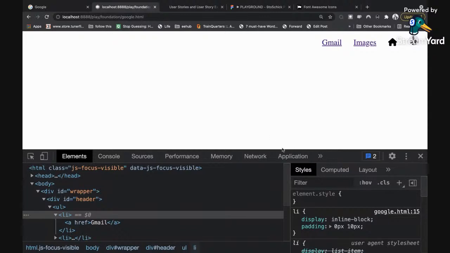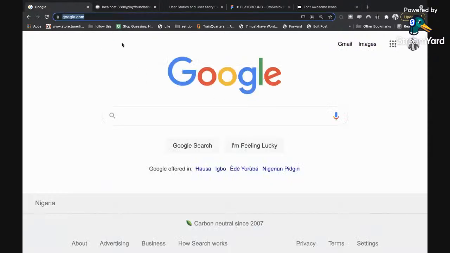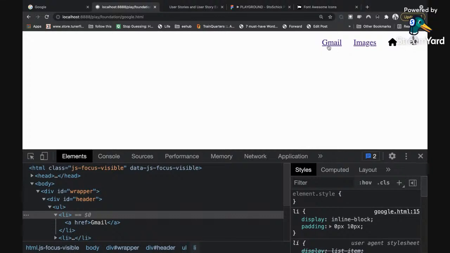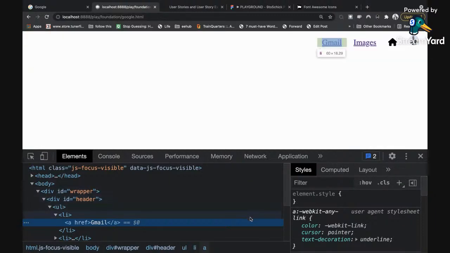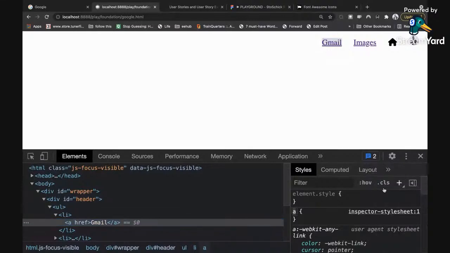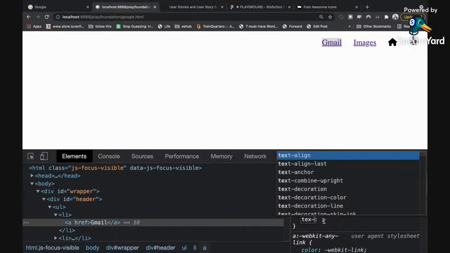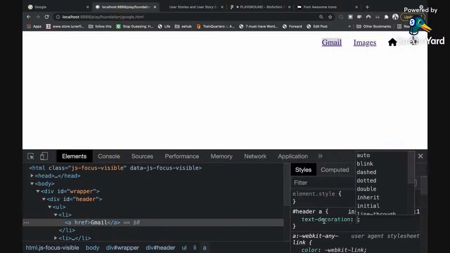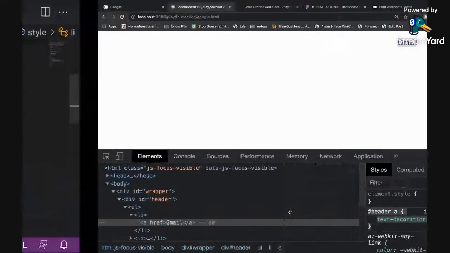So what you can do is that there is something called... so what I'm going to do first is to remove the one that is static here. So I'm going to right click on the ULLIs and remove the underline for the A, because by default in HTML, when the browser sees a link, it's going to add an underline. So I'm going to quickly tell my A's, the A in my header, by adding the header in front, that the text-decoration, I believe, is none. Okay, good. So you can see that it's gone now. So the underline is gone. So I'm just going to add that to my code.